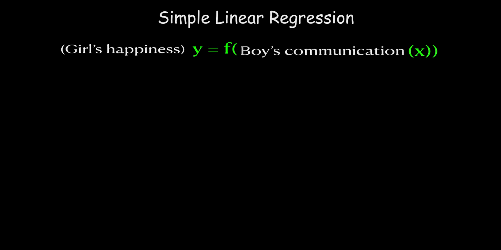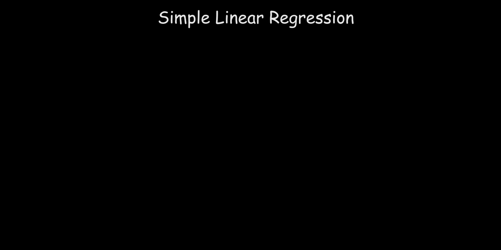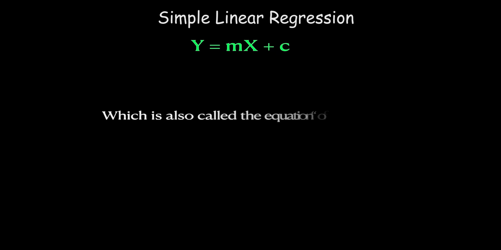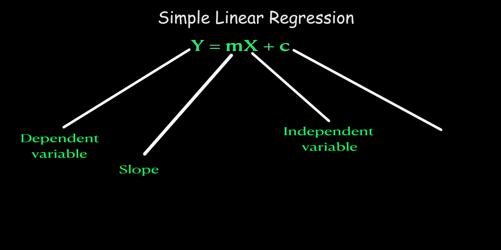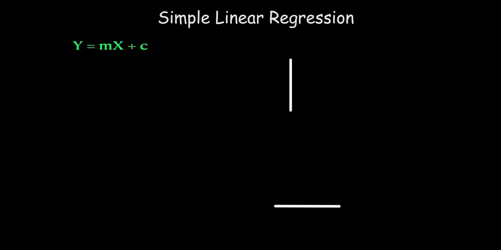If we convert this equation into a practical form, the equation looks like this: y equal to mx plus c, which is also called the equation of a line. Here, y is the dependent variable, m is the slope of the line, x is the independent variable, and c is called the y-intercept or constant. Let's plot this equation in a simple 2-axis graph.